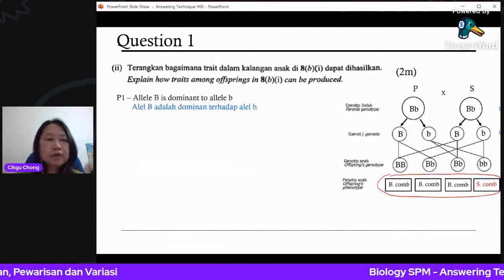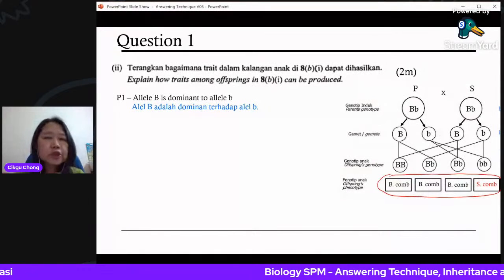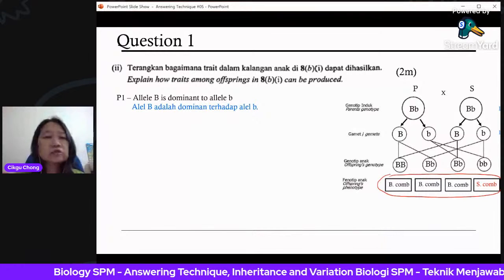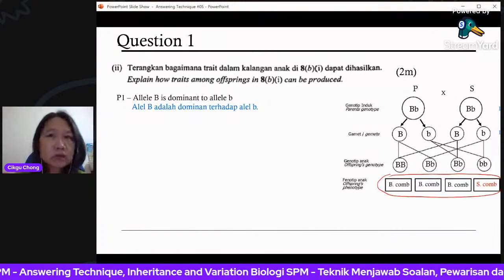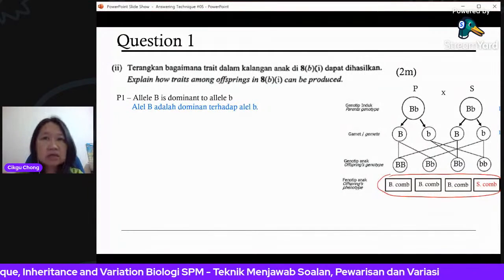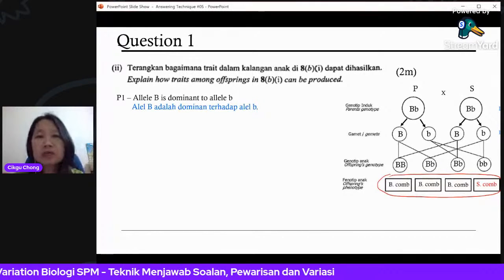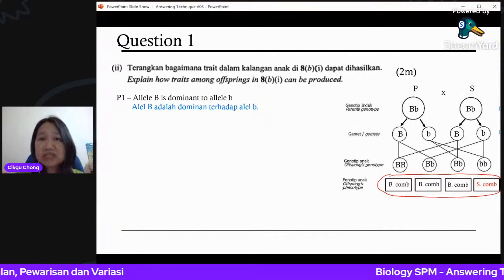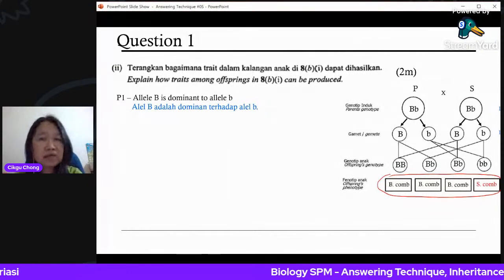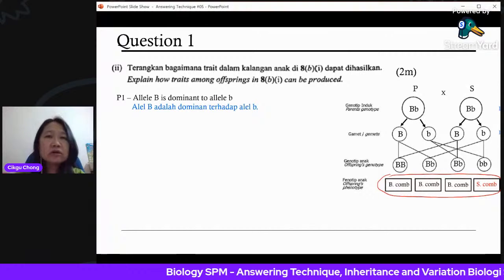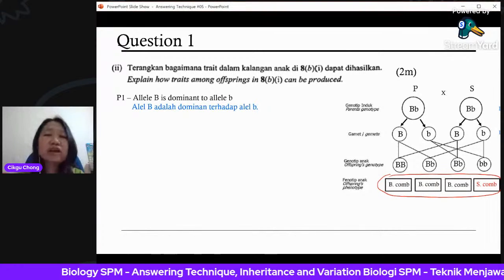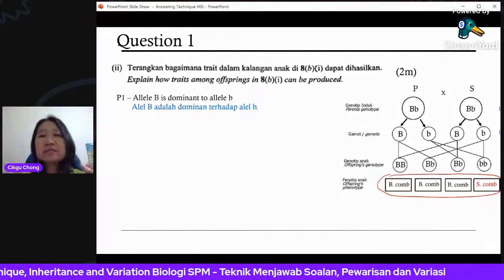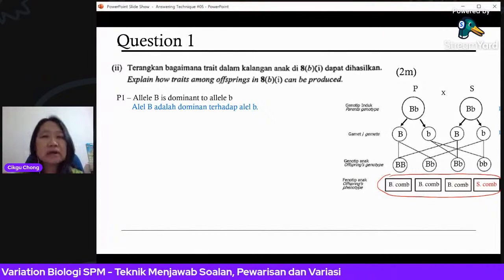Okay, marks. P1, first point. You need to mention that allele big B is dominant to the small b. Of course, this is already given in the question. It may not be very important here, so you can write other points to support it. You can write this because we do not know what the scheme is until the scheme is released to the markers on marking day, on the day that we start to meet for marking. So in order to prepare yourself, please write more because you do not know which of your points will be in the scheme.